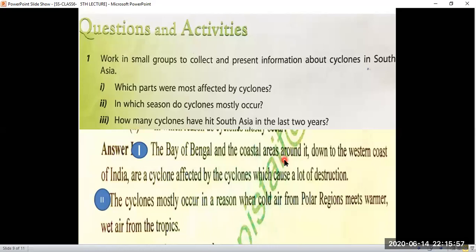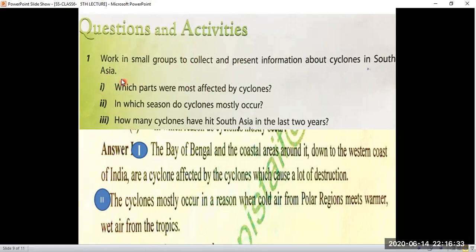Now we are doing the questions and answers of this chapter. So here we have the first question. Work in a small group to collect and present information about cyclones in South Asia. You can discuss, or you can search on the net, and collect information about the cyclones in South Asia.